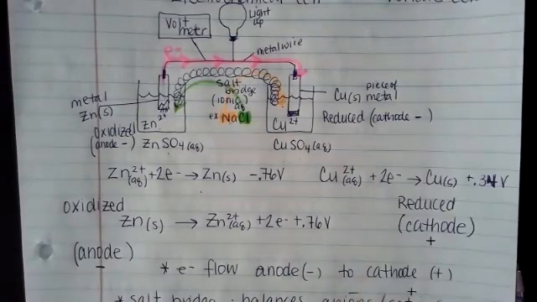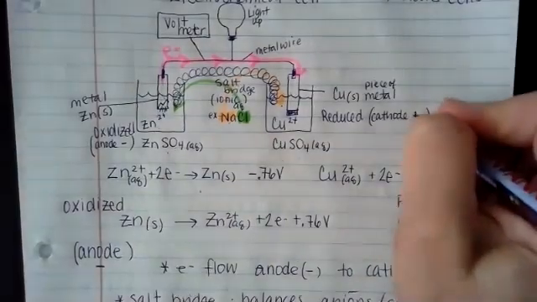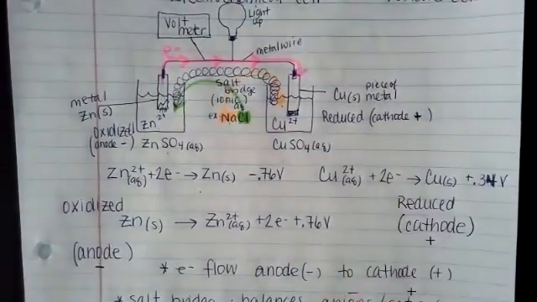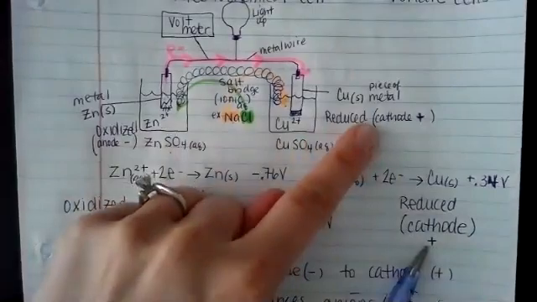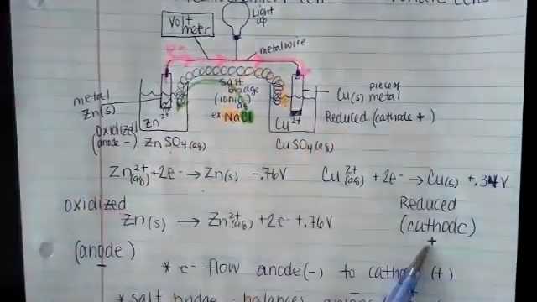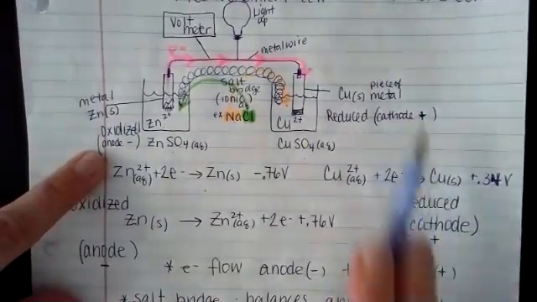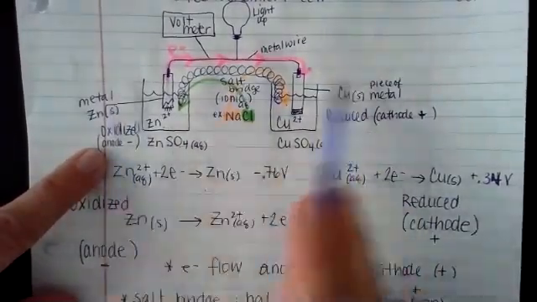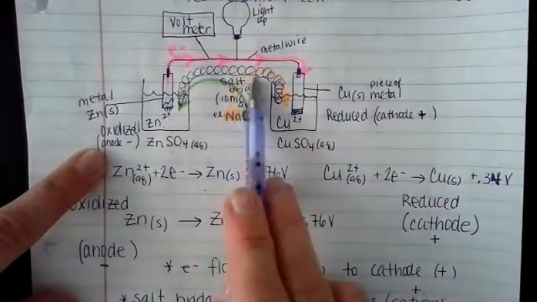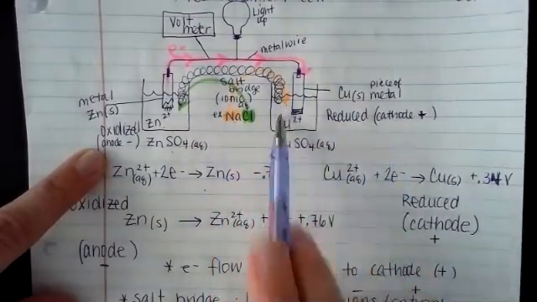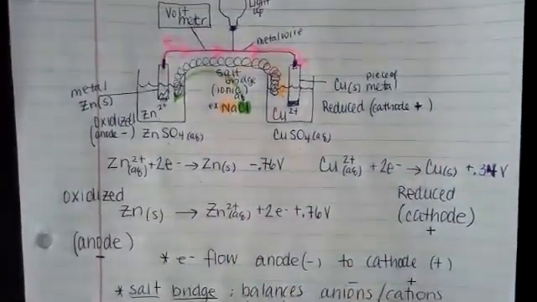Oh, did I draw negative? It shouldn't be negative. It should be positive there. I put positive here and I didn't transfer it. I'm sorry. It should be positive. These should be matching. So negative to positive, big mistake. We want to make sure that these two match up. Negative to positive. Does that make sense now? We just did sodium positive. It should go to the positive side. I just didn't transfer that information.